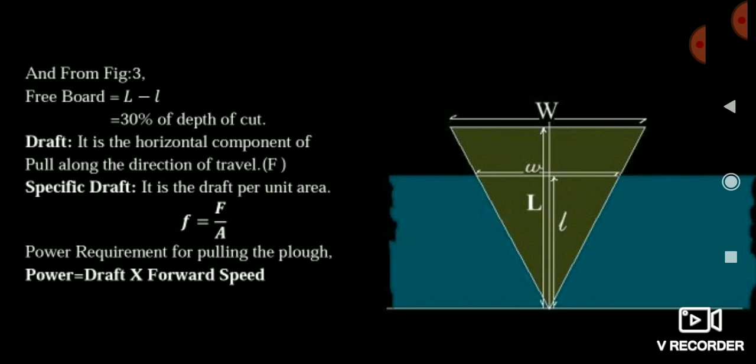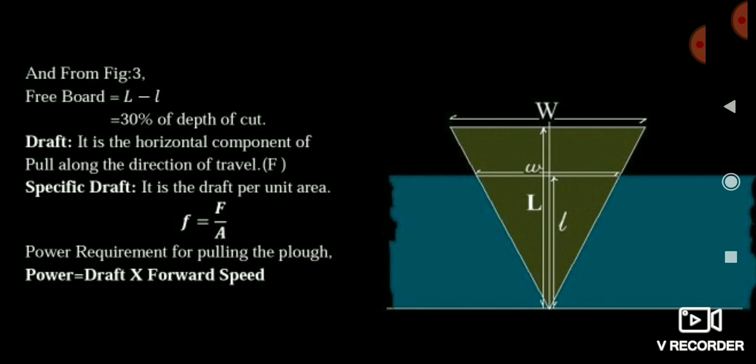This term is equivalent to pressure. Means in pressure we have studied force per unit area, but in specific draft we study draft per unit area. Remaining everything is the same. And friends, you should take care about the area, because we have studied different types of area: the lateral surface area, cross sectional area, and total surface area.